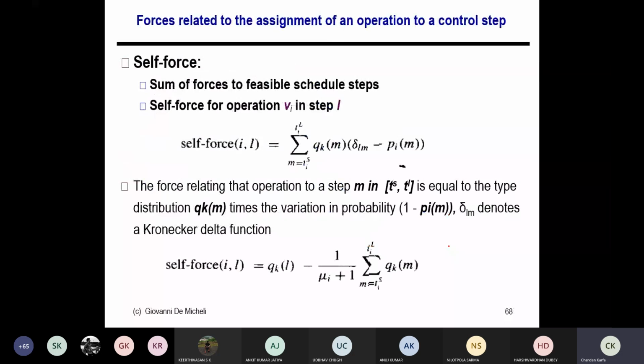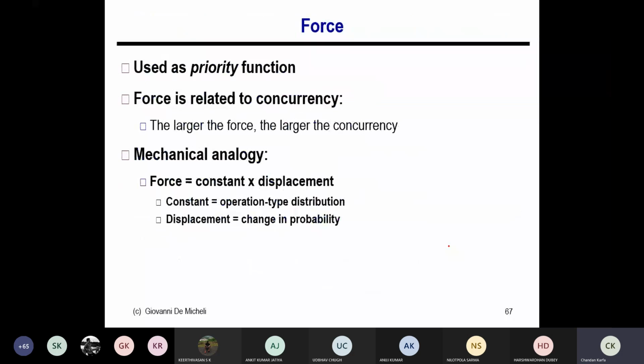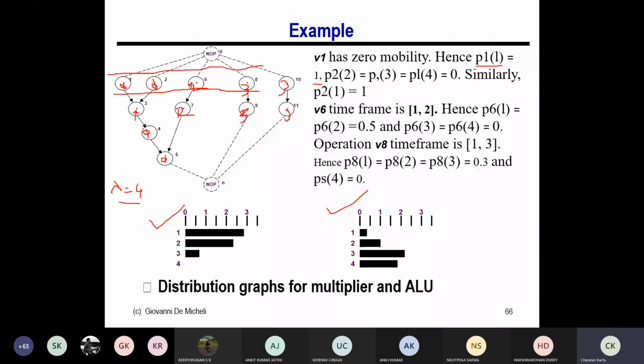Okay. So what is that? There are two kinds of force here. One is the self force. The self force is the impact of scheduling a particular operation in a particular time step. If you schedule some operation in time step L, whether it is good or bad, it has some implication on that force value. For example, if you schedule all these operations, 1, 2, 6, 8, in time step 1, obviously the concurrency is more, so it has some impact on the overall resources and parallelism, right?